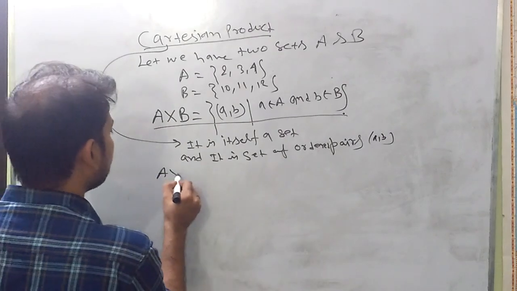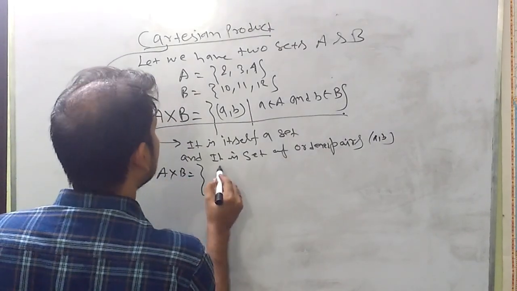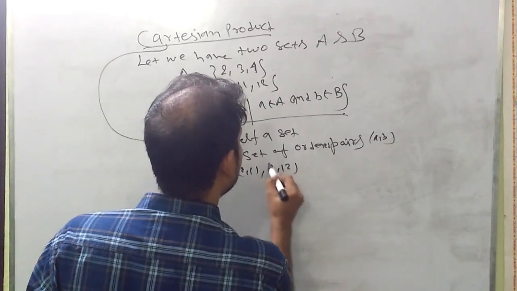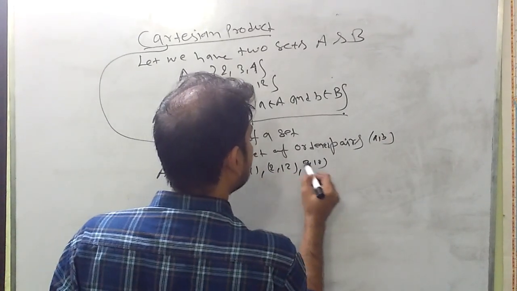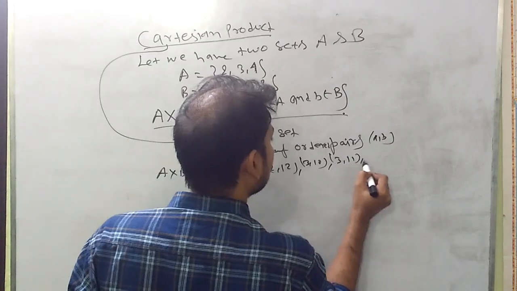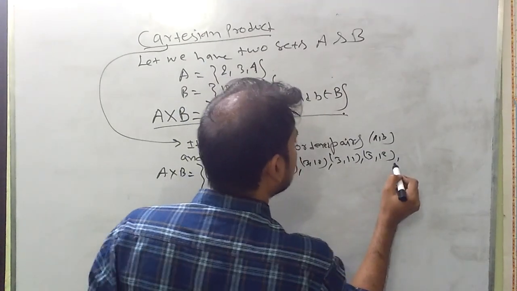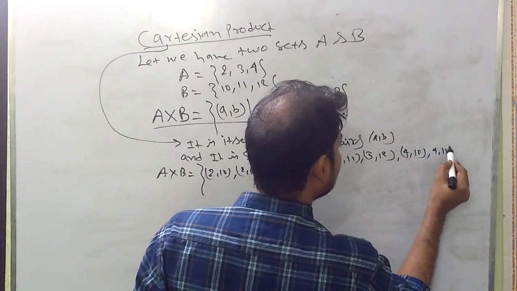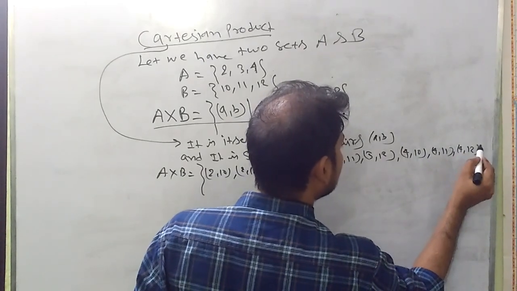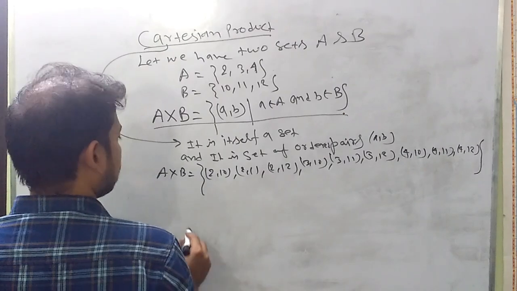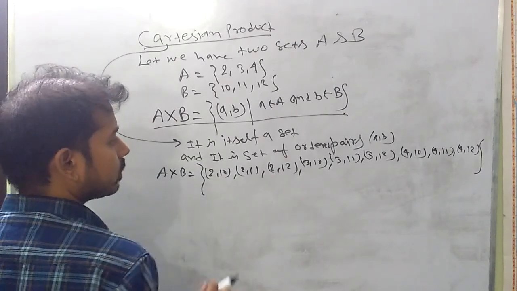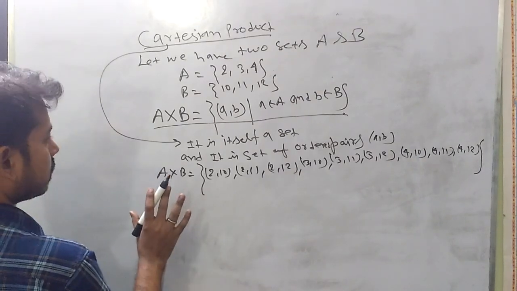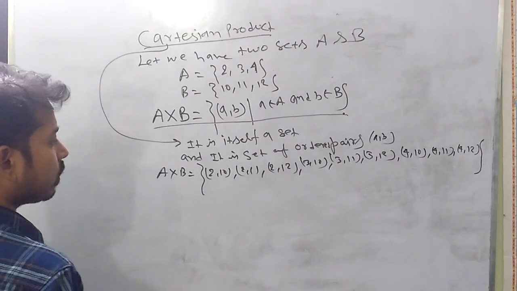So A cross B equals (2,10), (2,11), (2,12), (3,10), (3,11), (3,12), (4,10), (4,11), (4,12). This is the Cartesian product of two sets A and B. So this much is required. Now we are going to define what is a relation.